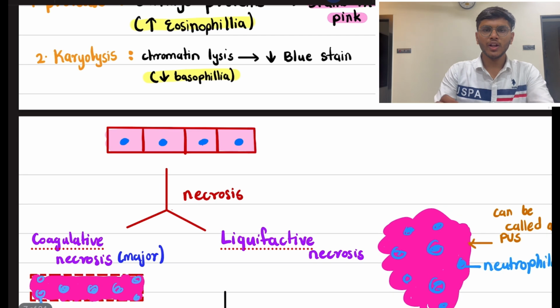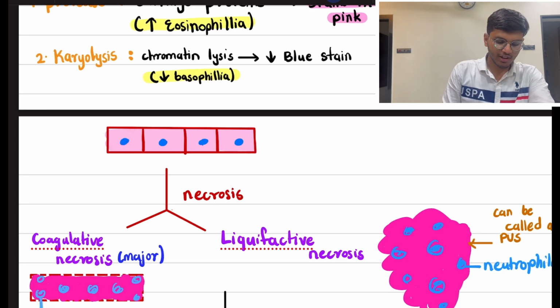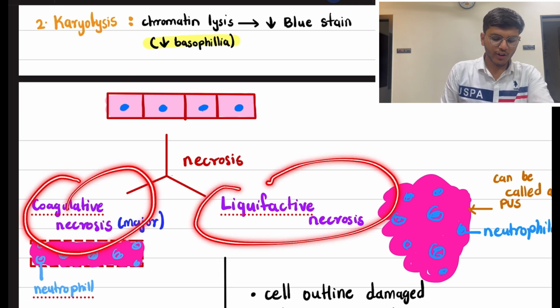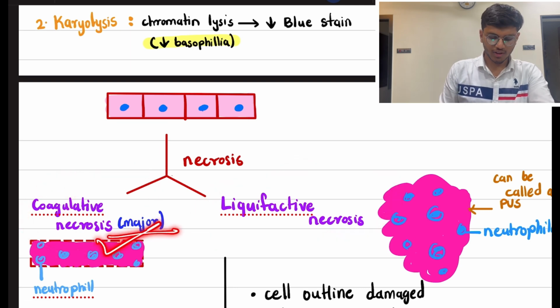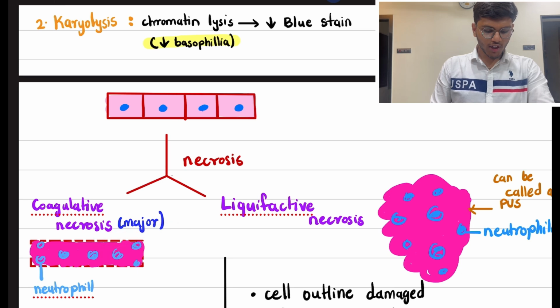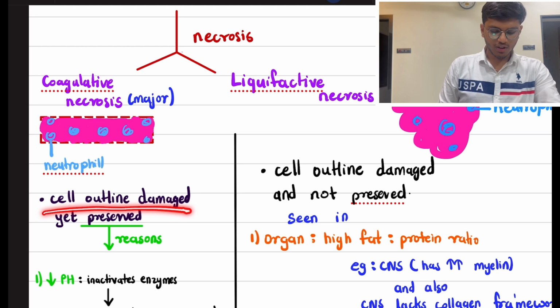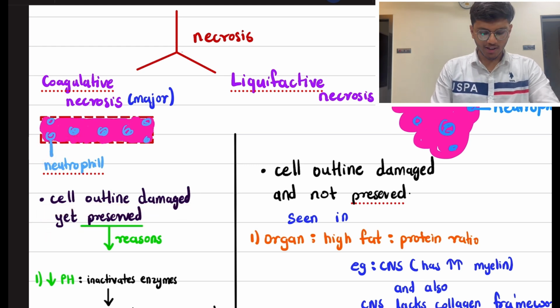Now, types of necrosis. This is the normal cell and these are the types: coagulative necrosis and liquefactive necrosis, in which coagulative necrosis is the major type of necrosis. What is coagulative necrosis? In coagulative necrosis, the cell outline is damaged but yet preserved, as we can see in the diagram. It is damaged but the cell membrane is also preserved.